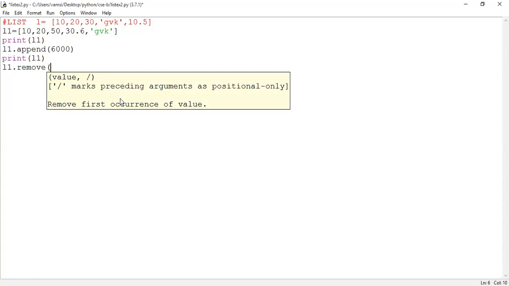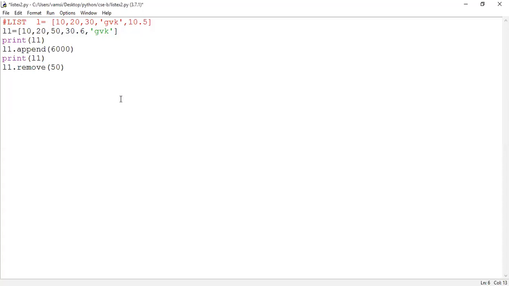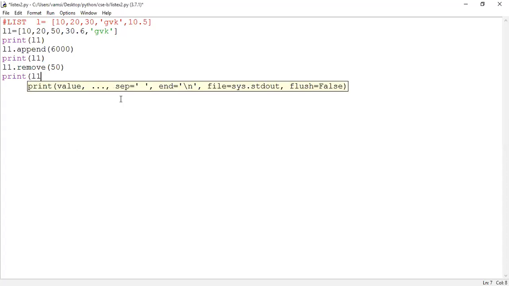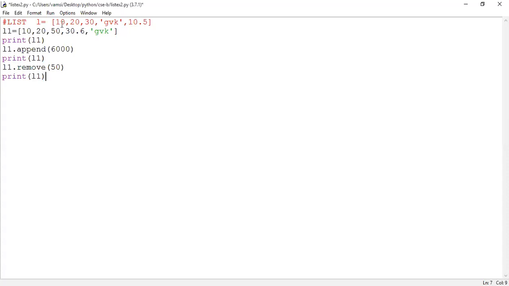So which element has to be removed from the list? 50. As per your requirement, you can mention that particular element. So here I'm giving 50. L1 dot remove. When I remove 50 from the list, how many elements will be left in the list? Only 5. So print of L1. What does it show, guys? Can we see this 50 element as part of the list? No, sir.